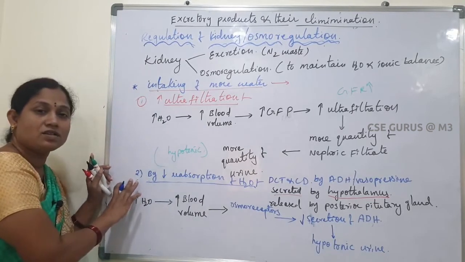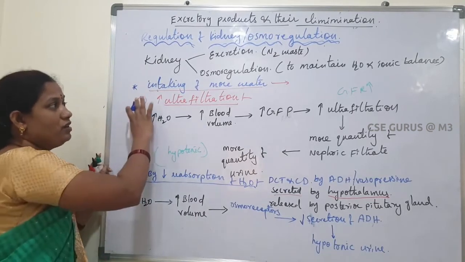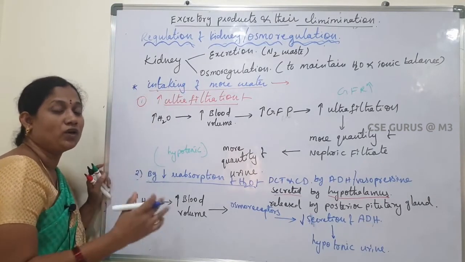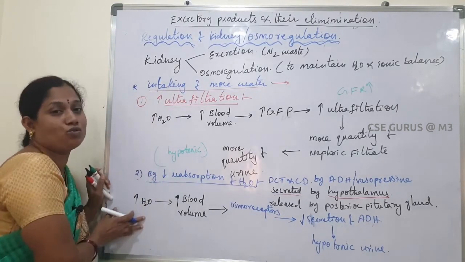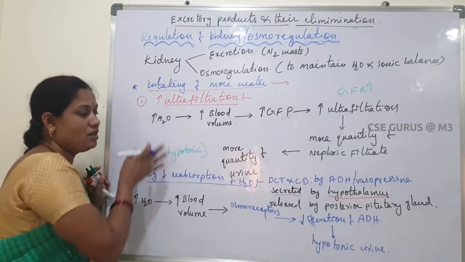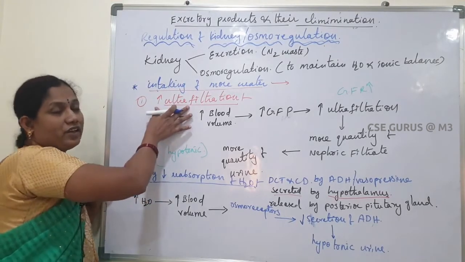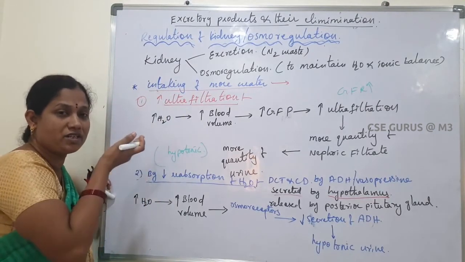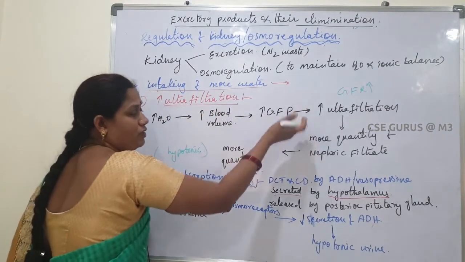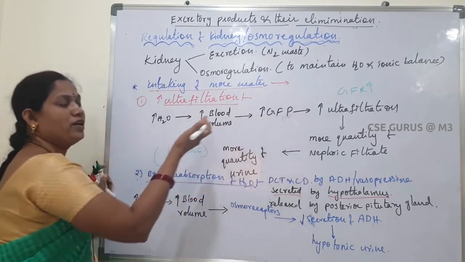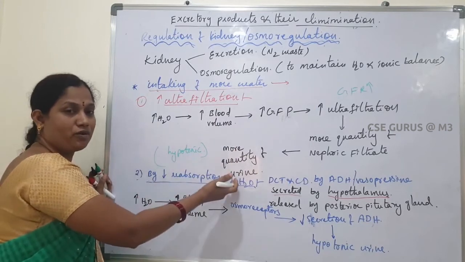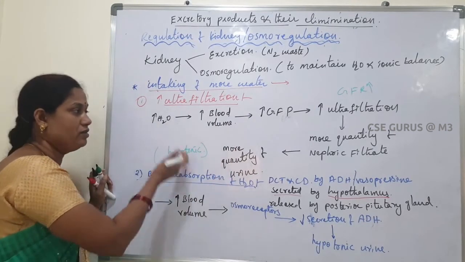So this is the second method. When we take excess amount of water, that water is regulated by these two ways. The kidney regulates in these two ways. The first way is increasing ultrafiltration. Whenever filtration is increased, more filtrate is formed, which forms more quantity of urine, so the excess water is eliminated to the outside in this way.